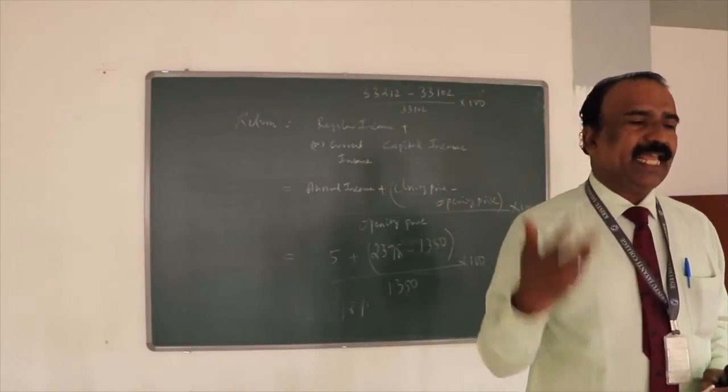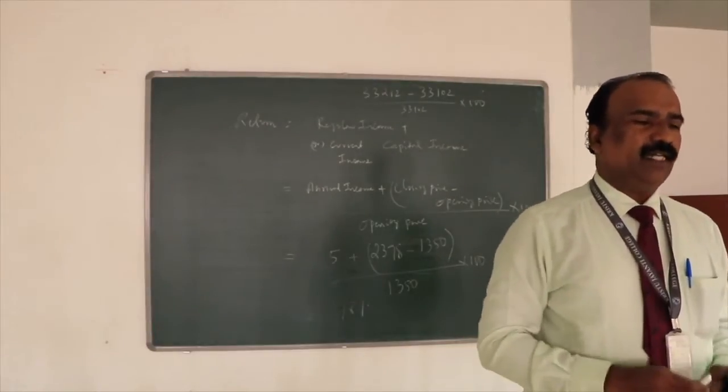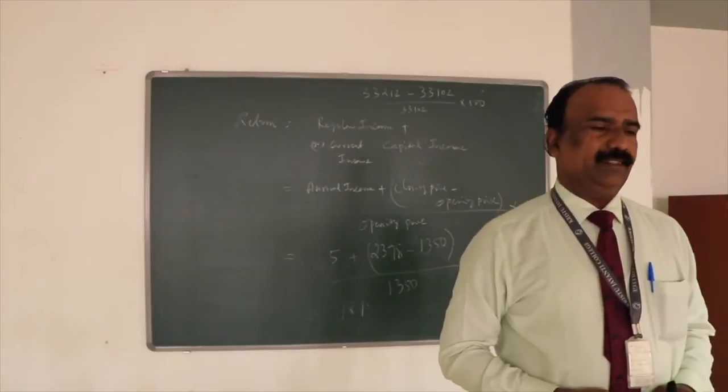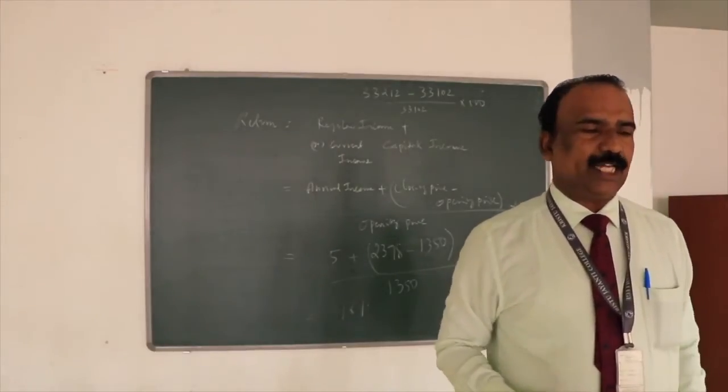That is a capital gain, we call it capital yield. If you add the dividend, it will give you the total yield or total income, or we call it total return. So any clarification, anybody?